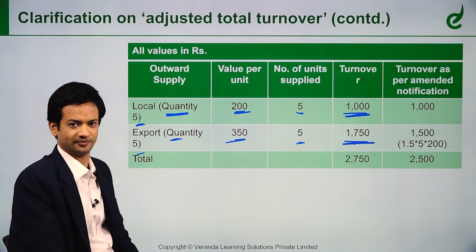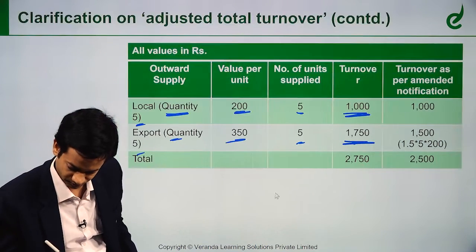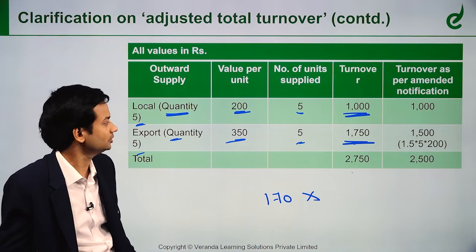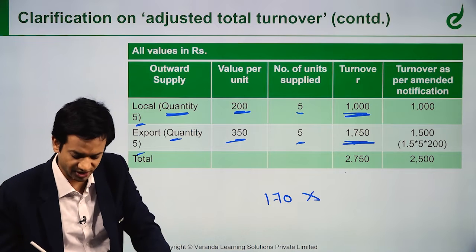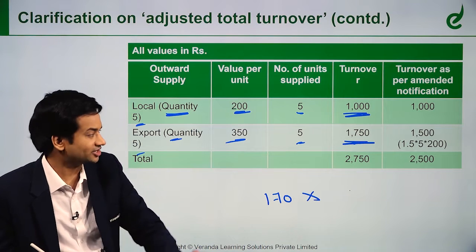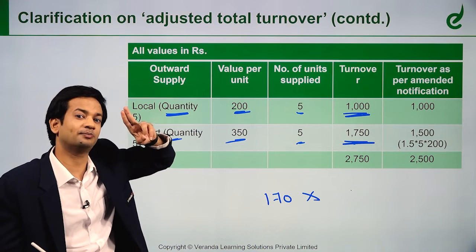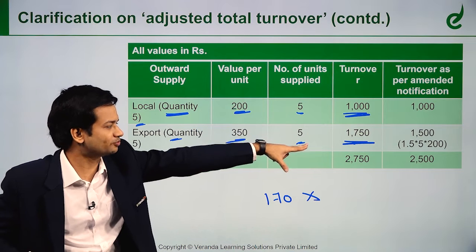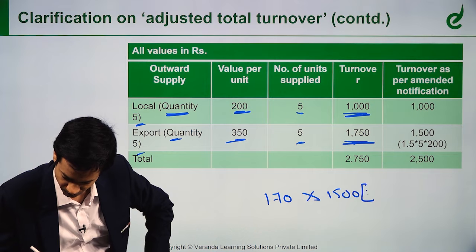So when I am claiming refund, 170 rupees into my export turnover. Turnover of zero rated supply of goods plus turnover of zero rated supply of services divided by total adjusted turnover, right? So export related turnover is 1750, but I should cap it at 1.5 times, otherwise I'll get a huge refund. So they want to reduce the value. So 1000 means 1.5 times will be 1500. 1.5 times.